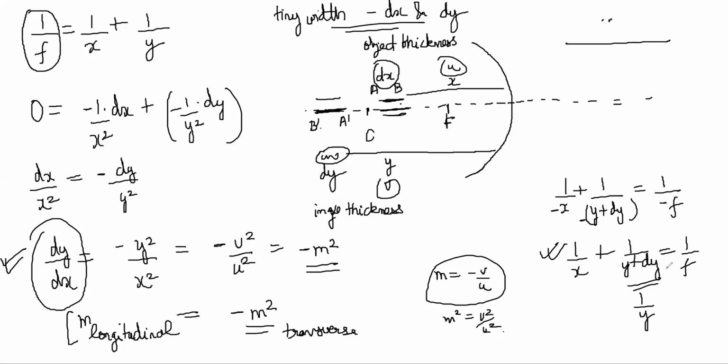So in that case, for example, suppose you have a mirror like this and a situation like this, with C, F, and this distance A, B, and you have gotten your A dash here and B dash here.